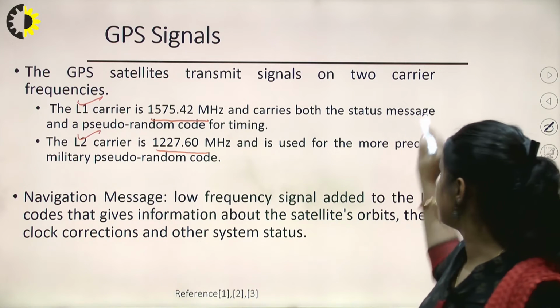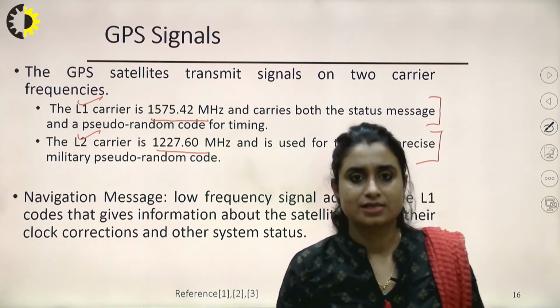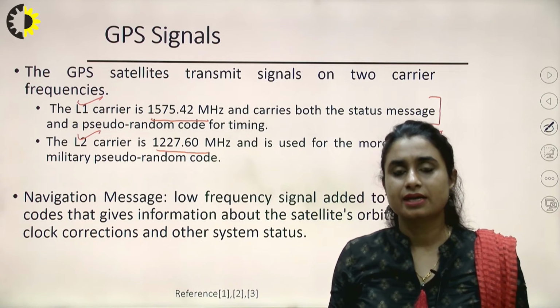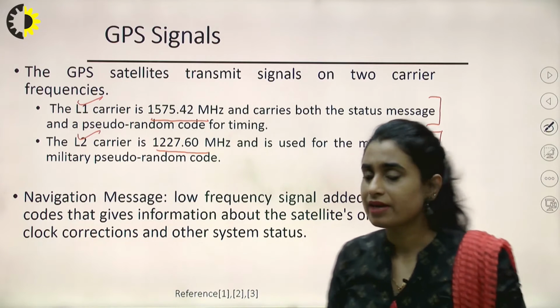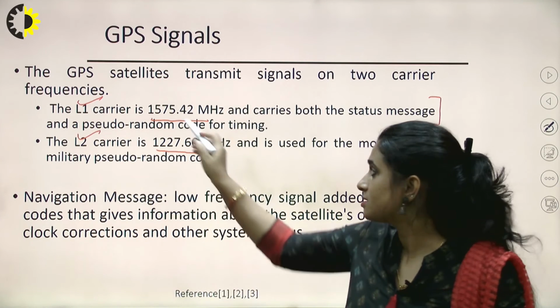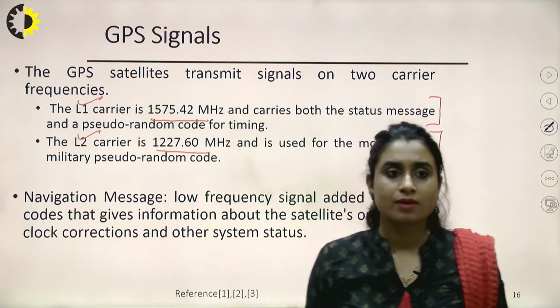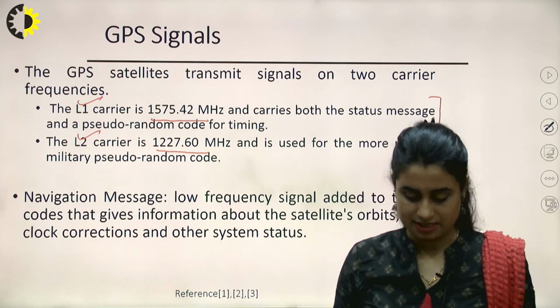For civil and military, we use two different frequencies just to keep our military communication separate from all other communication. The navigation message, a low frequency signal, is added to the L1 codes, and it gives information about the satellite orbits, their clock corrections and other status.